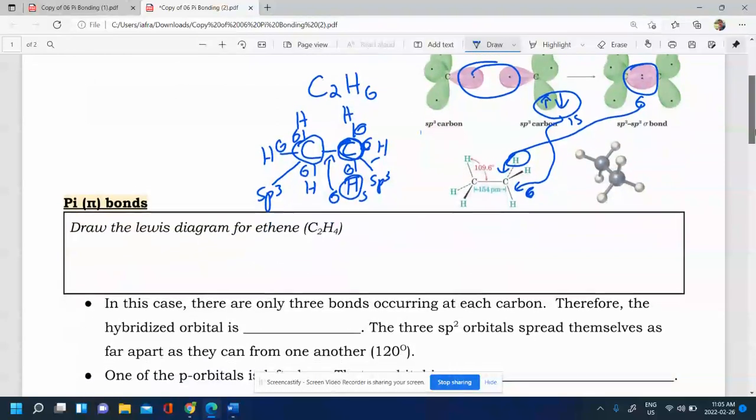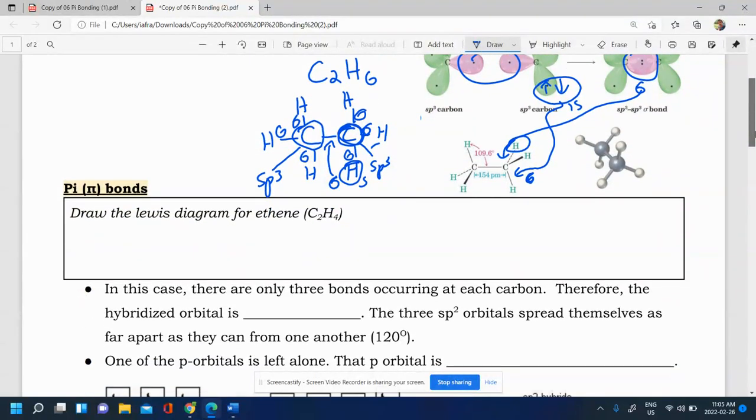Now, let's go take a look at something a little bit different. This over here is C2H4. If you draw the Lewis structure out for C2H4, here's what you'll find. You get a double bond between the carbons, and then you have your hydrogens over here. And what you'll see is now we have double bonds. Now, anywhere that you have a single bond, that's simply going to be a direct overlap, as we already explained, and that's a sigma bond that connects them.